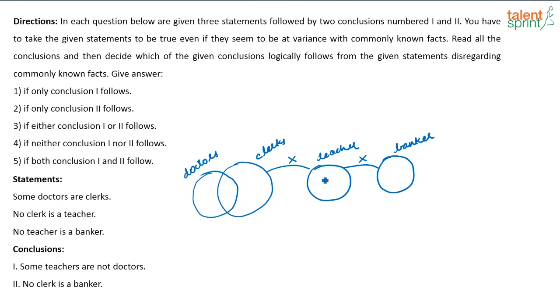See, this set teachers. No clerks are teachers. So, definitely this set of clerks, this set of doctors, they will not be teachers, right? That is why you are giving me the answer as 1 follows. What is given here? Some teachers are not doctors. Can't the teacher set be here? Like this. If the teacher set is here, then all teachers are doctors. So, this case of saying some teachers are not doctors doesn't hold good, correct? So, this conclusion actually does not follow.